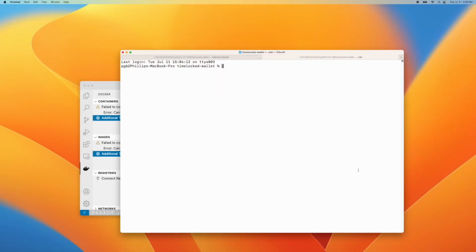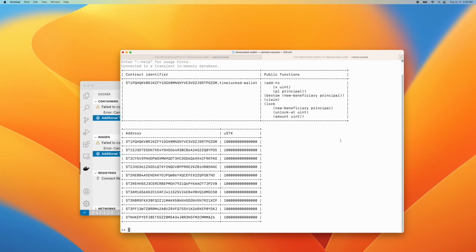So I'm going to go to, we'll do this, and in fact we have this add to method here. So what we're going to do is go contract call dot, this is the time locked contract, so I'm just going to get time locked.